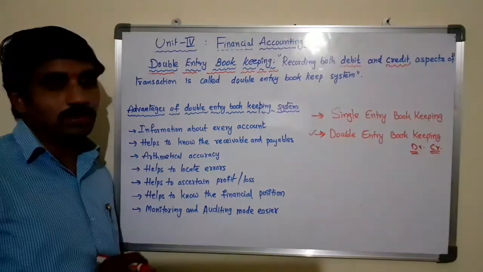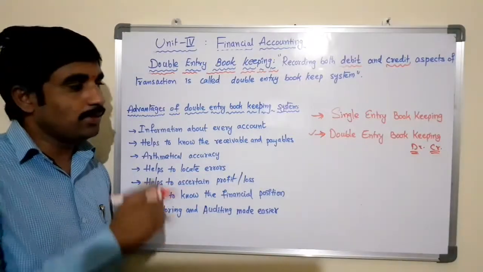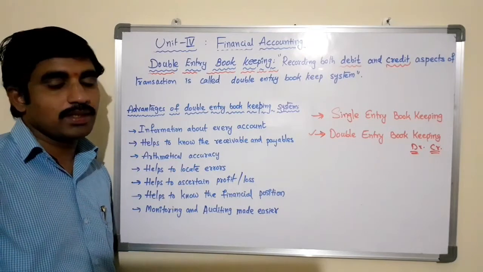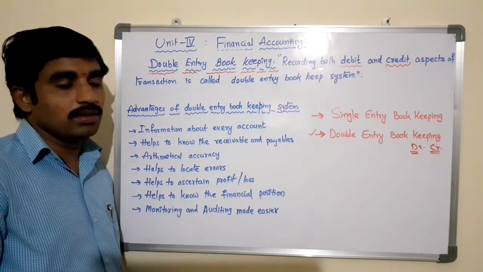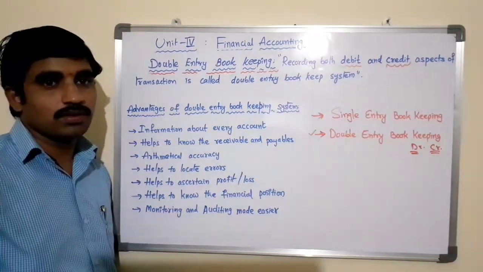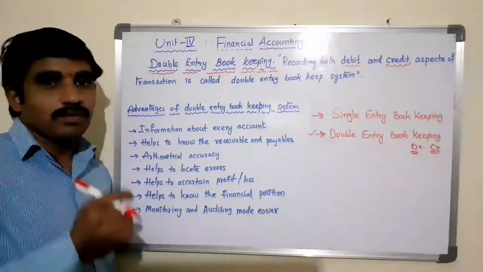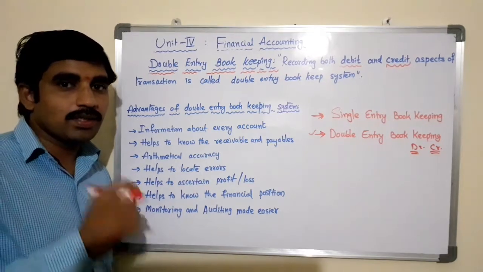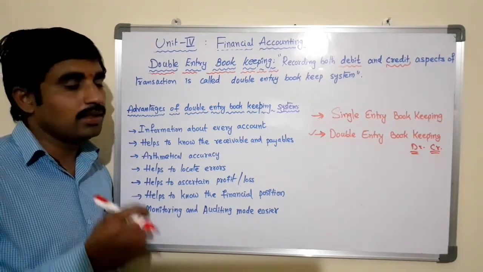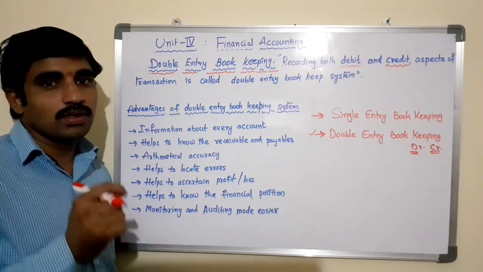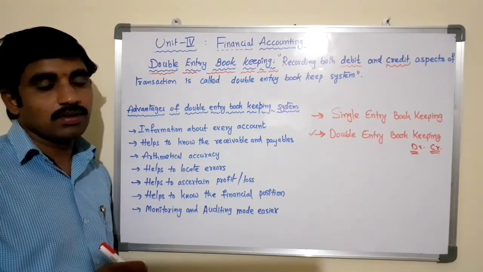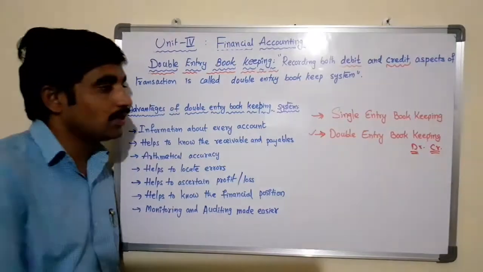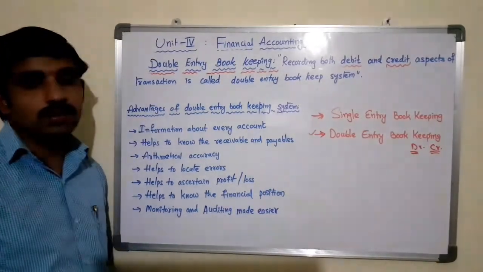Under the double entry accounting system, double entry bookkeeping system, both debit and credit aspects of transactions are recorded in the business books. Example, when a company borrows money from its bank, the company's cash account will increase and its liability account, loans payable, will increase. So both the transactions will be recorded in the books of accounts according to the double entry bookkeeping system.